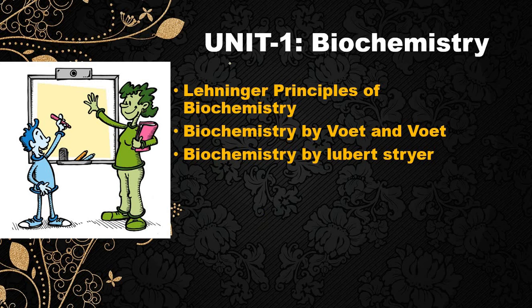Okay, so we are dealing with the first unit. If you want to prepare yourself for the first unit, that is biochemistry, the books you can prefer are Lehninger, then Voet and Voet, and Lubert Stryer. It totally depends on you which book you want to go with. Personally, I prefer Lehninger. I think Lehninger as well as Voet and Voet are more than enough if you are preparing for the biochemistry portion.